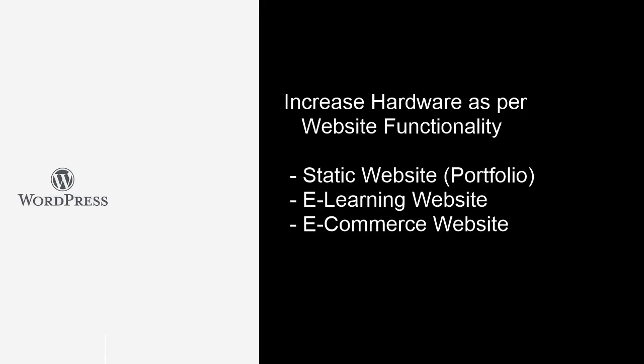You can bifurcate it into three parts. One is the static part, which is the first part over here. Second is the moderate functionality, which is the e-learning website, and the third is full-fledged functionality, which is the e-commerce website. These functionalities actually define what kind of hardware you should choose. So let's go ahead and understand the types of hardware which you can choose.